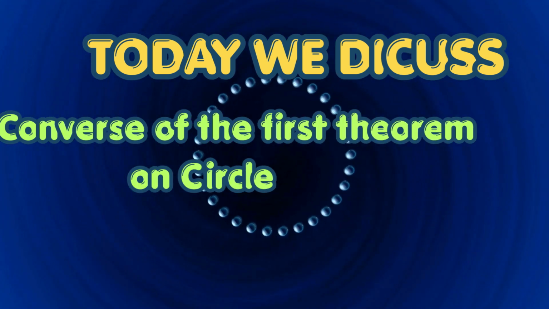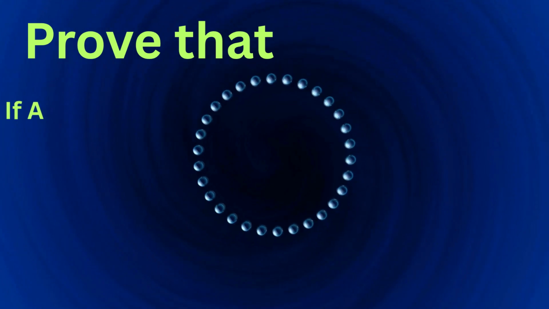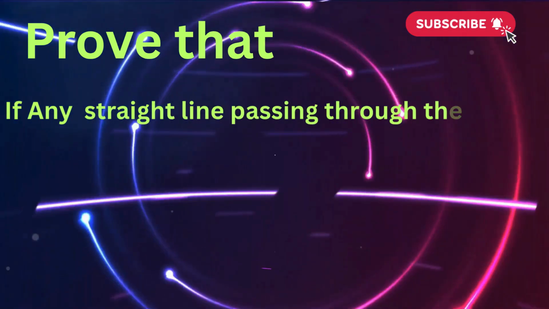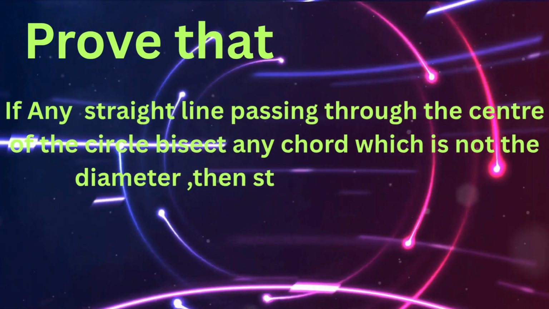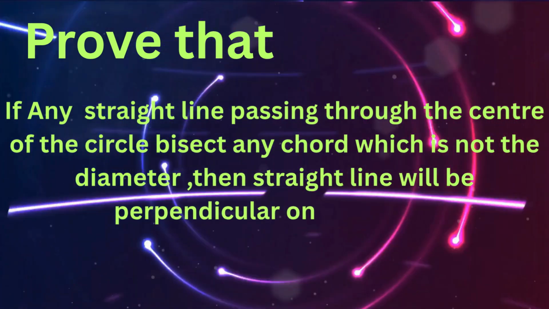Today I want to discuss the converse of the first theorem on circle. That is, prove that if any straight line passing through the center of the circle bisects any chord which is not a diameter, then the straight line will be perpendicular on the chord.